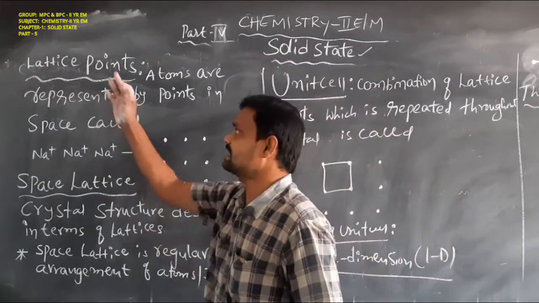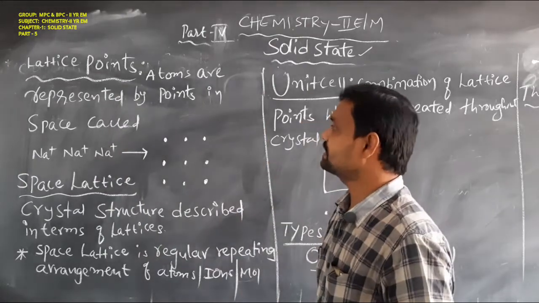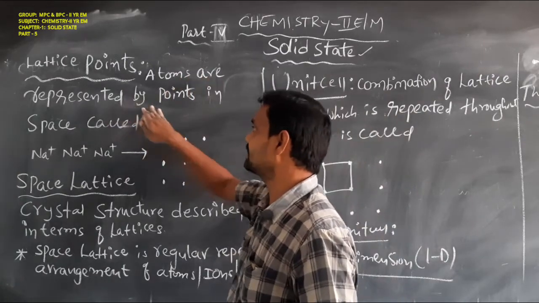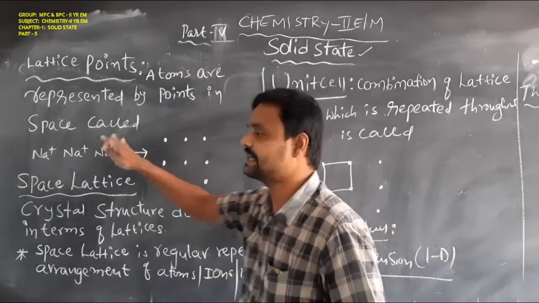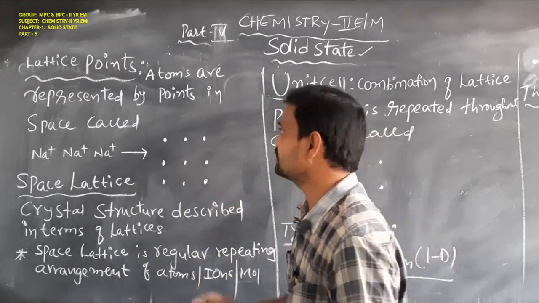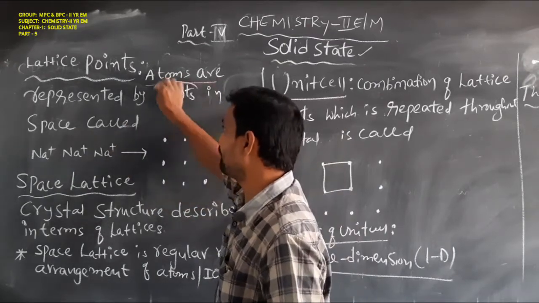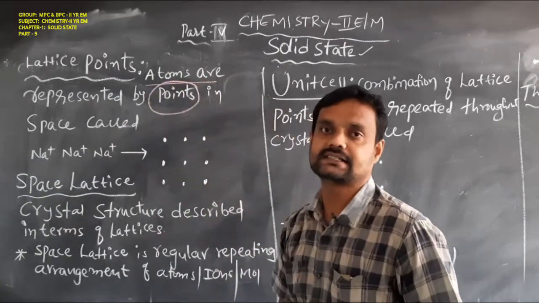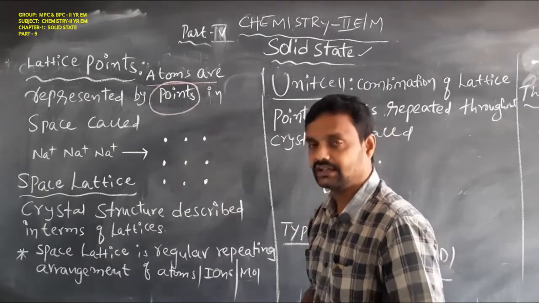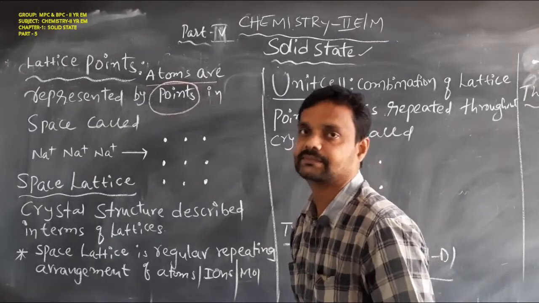First one is the lattice points. Lattice points means nothing but the atoms are represented by points in a space. That is called as lattice points. What is that, students? The atoms are represented by points in a space lattice. So atoms are represented with the points. That is called as lattice points.